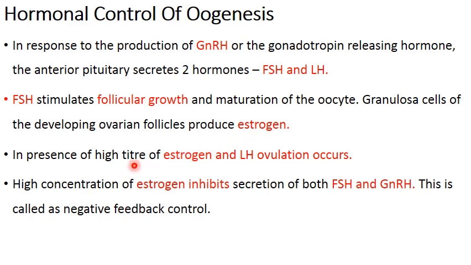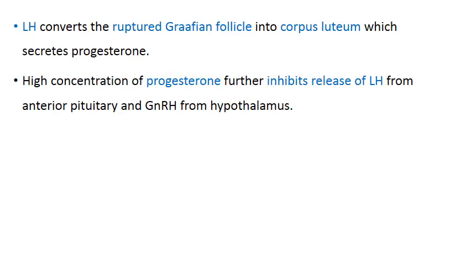In presence of high levels of estrogen and LH, at that time the Graafian follicle will rupture and release the secondary oocyte. That process is called as ovulation. And high concentration of estrogen will also inhibit the secretion of FSH and GnRH, which is again called as the negative feedback control. LH then will convert the ruptured Graafian follicle into the yellow body called as corpus luteum, which